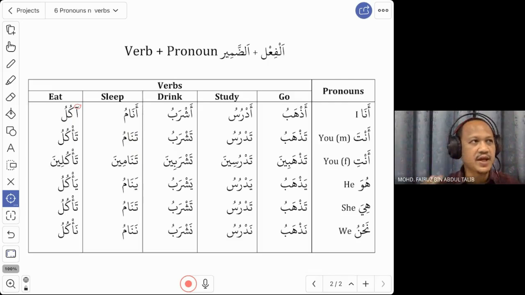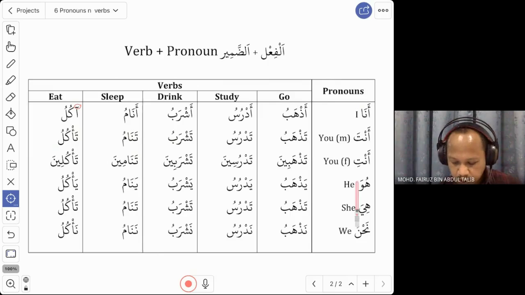And the last one, akul, I eat. So again, you find another word. What do you eat? I eat rice, for example. So find the word rice, ruz. Akul ruz. Or another word, chicken, dajaj. Akul dajaj, and so on. All right. So this is how you use the verbs for ana. That is number 1.